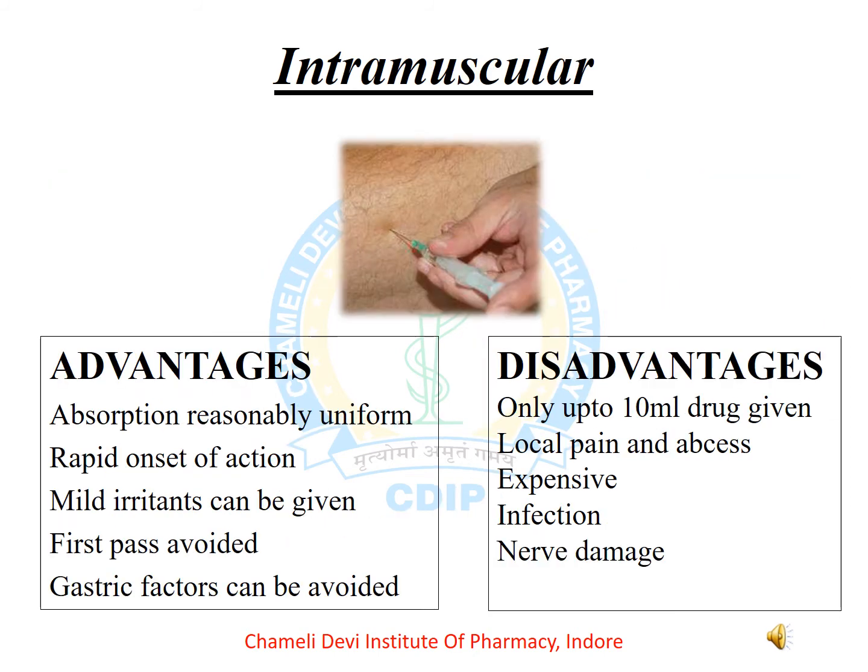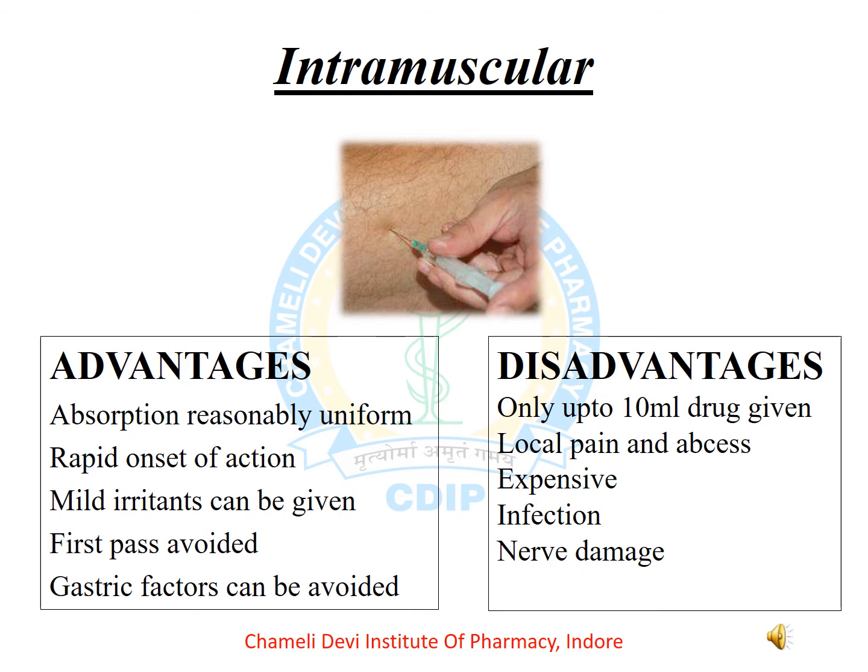If a drug is administered directly into the muscles, that is known as intramuscular route of drug administration. The advantages of intramuscular route of drug administration are that absorption is reasonably uniform, rapid onset of action, mild irritants can also be injected, first pass metabolism is avoided, and gastric factors are also avoided.